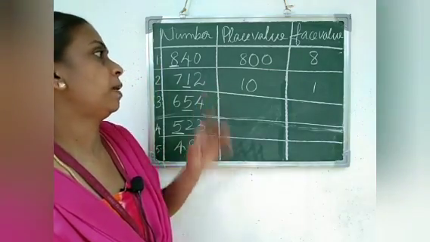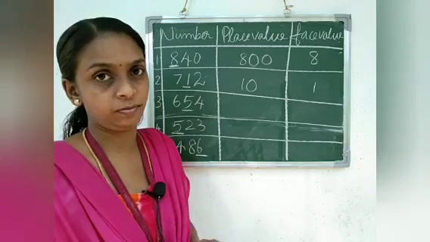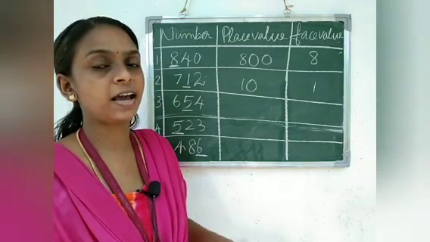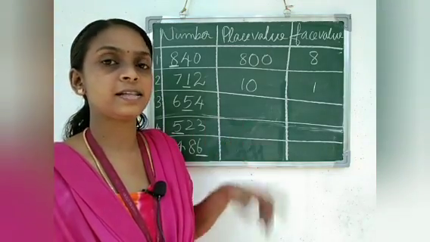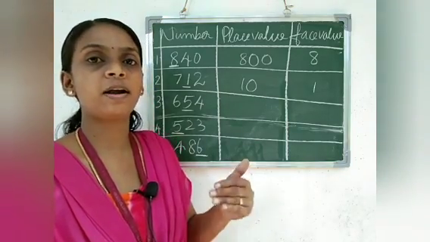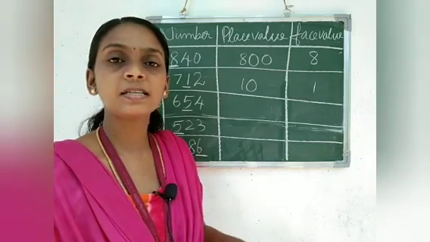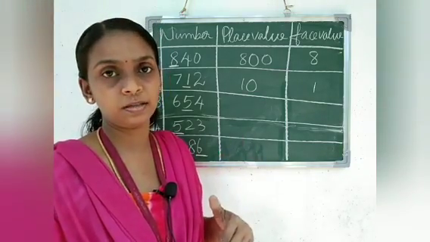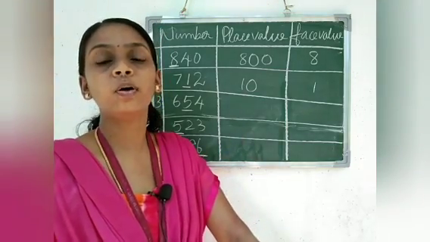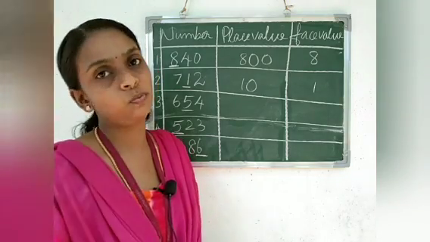So we wrote the place value and face value of 1 in 712. Place value of 1 is 1 ten or 10, because it is in the tens place. So the place value is 10 and face value is 1.